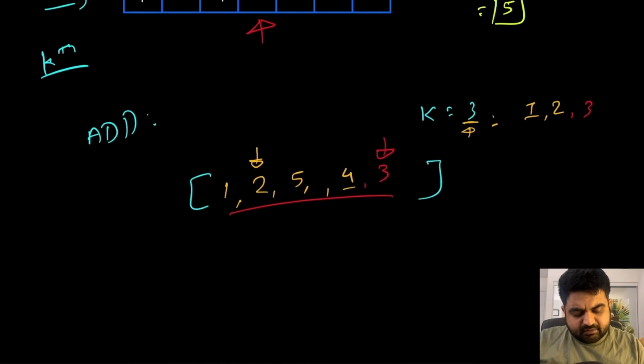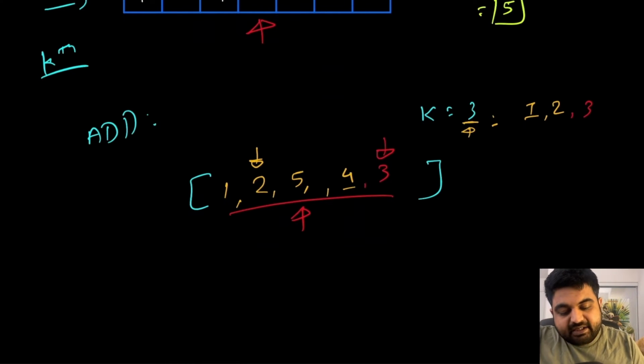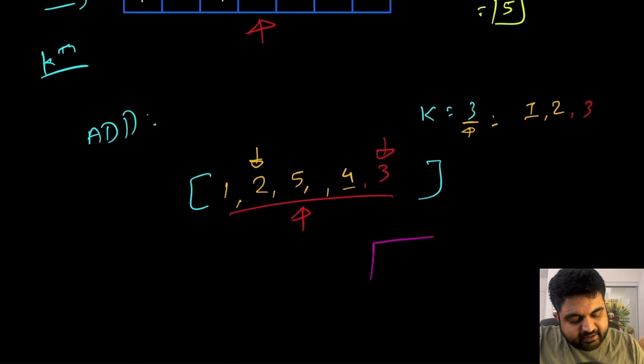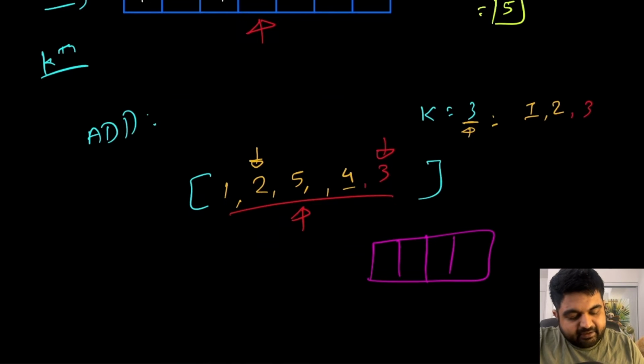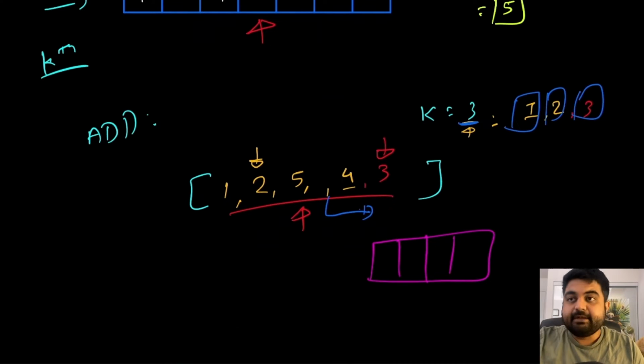Now for this add method, we need to check every single time. So how can we do that? The idea would be to design a data structure where at every given moment we should be able to quickly identify that, by adding this value, the kth largest value is going to be either 1 or 2 or 3, depending on the number of elements currently present inside our existing stream. So let's see how we can actually solve this problem.